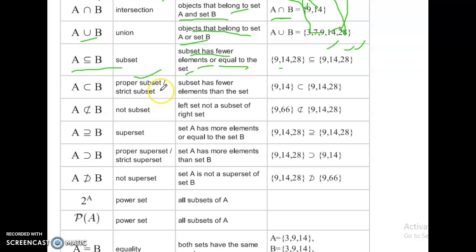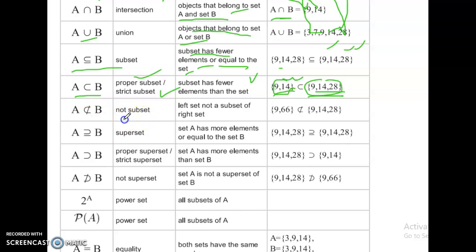Proper subset, strict subset: A proper subset B. A proper subset has fewer elements than the set. Here 9, 14 is the subset and this is the set. So 9, 14 is a proper subset of 9, 14, 28. This is the subset, this is the set. Okay.